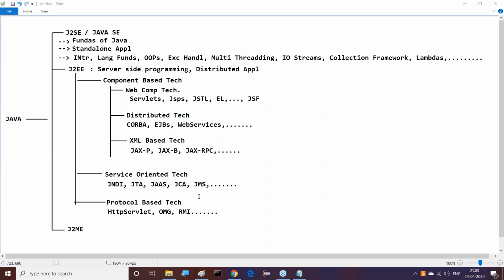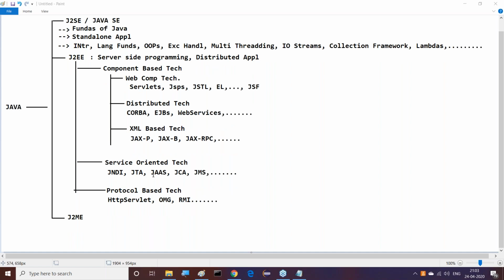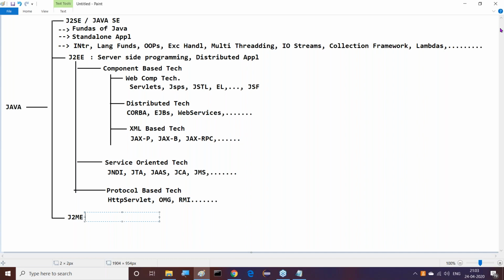Next, service-oriented technologies are available. JNDI and all middleware services come under service-oriented technologies: JNDI, JTA, JAAS, JCA, JMS, and so on. Protocol-based technologies: the best examples are HTTP servlet, OMG, and next one is RMI, and so on. Some other technologies also exist here. These are J2EE technologies.